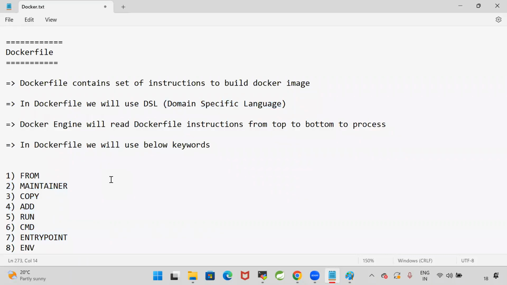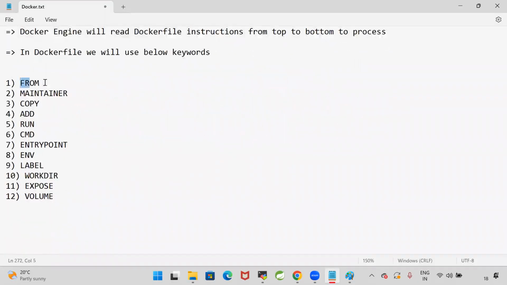When we are writing the Docker file for a Java application, we will use these keywords. For a .NET application, we will use these keywords. For a Python application, same keywords. So when we write the Docker file with these keywords and try to build the Docker image, Docker engine will read the Docker file instructions from top to bottom to process. We will be using FROM, MAINTAINER, COPY, ADD, RUN, CMD, ENTRYPOINT, ENV, LABEL, WORKDIR, EXPOSE, VOLUME.